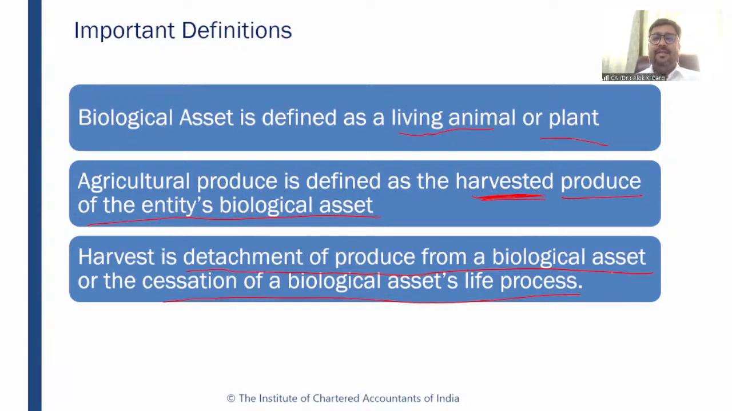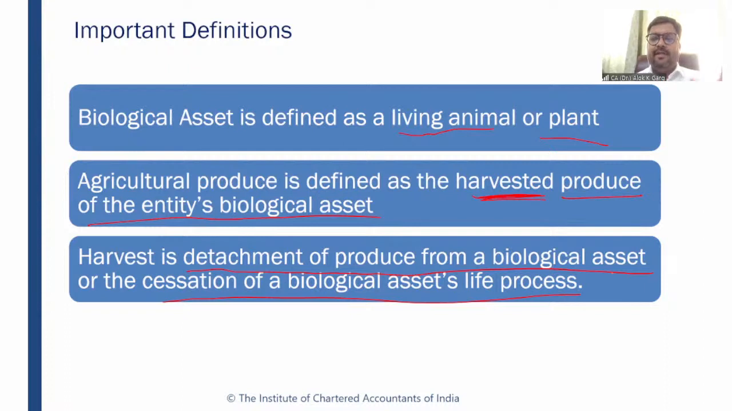There is a hen or there is a chicken. When the chicken or hen got slaughtered and it converts into meat, so when there is a living hen, a living animal, and when this living animal is slaughtered, it will be converted into meat. So that meat is an agricultural produce. So when it was a living animal, it was a biological asset. Have you heard about KFC?